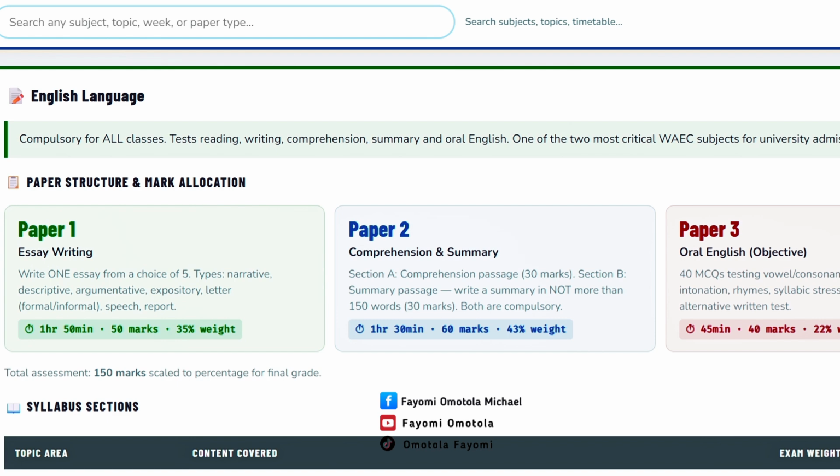And 78%, 75% is A1. If somebody writes these two and he did very excellently well and he believes that yes, he will not go down, he will score A without even the paper 3. So that's what I call strategy.